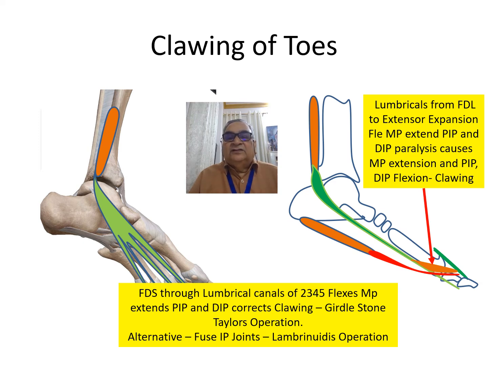So you have to restore the lumbricals by taking the flexor digitorum brevis tendon and transferring it through the lumbrical tunnel into the extensor expansion. Alternatively, if you don't have this muscle or tendon, then you can fuse the interphalangeal joints, which is called the Lambrinudi operation.